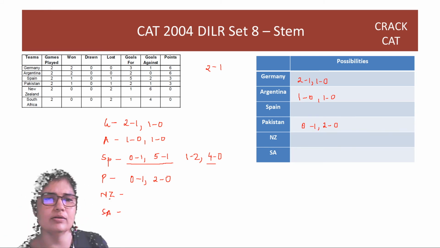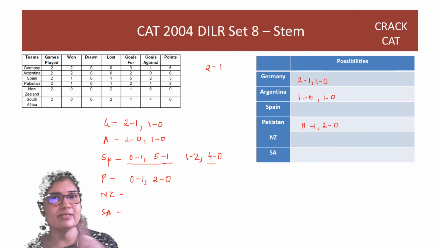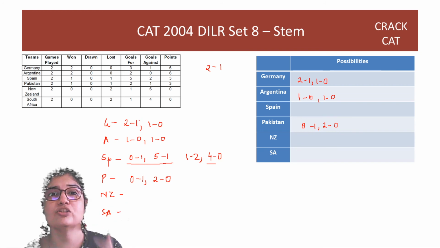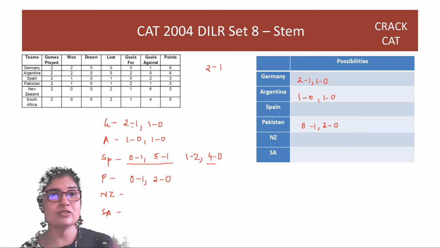So here is a thought. New Zealand total goals against are 6. New Zealand has to play with Spain. New Zealand, first of all, cannot play with South Africa because both of them have lost both their games. New Zealand and South Africa are playing against winners.